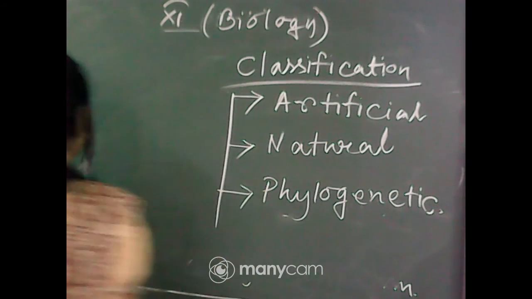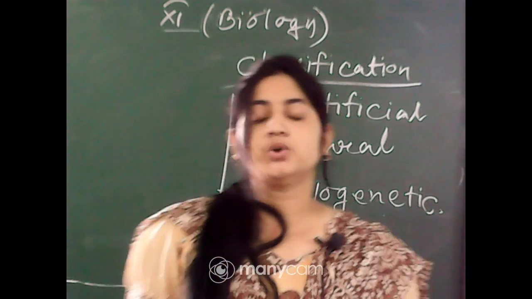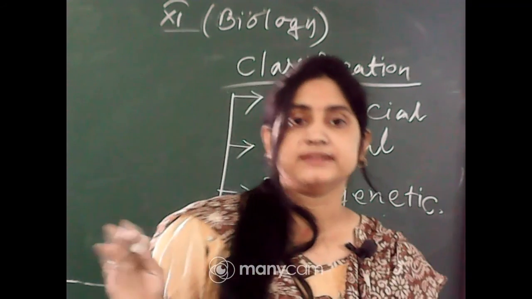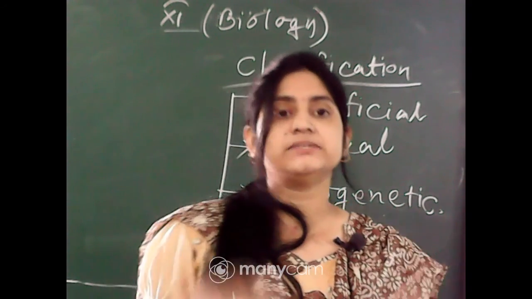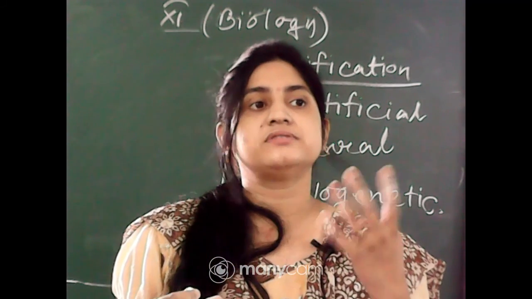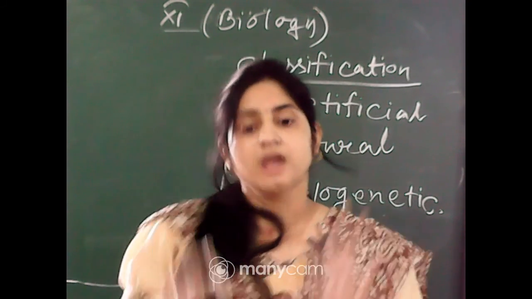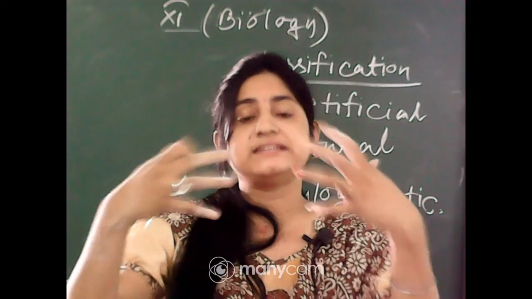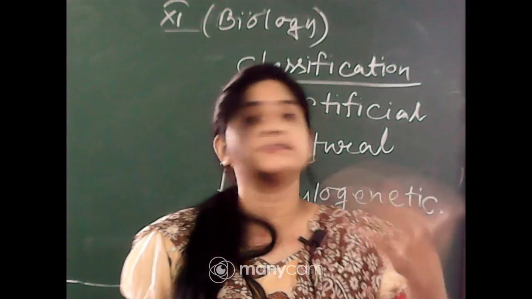So artificial classification means that it totally depends on the external morphological vegetative characteristics. What is it? When you first observe any animals, or you try to see the characteristics of different animals, the first thing you see is what is external, what is present on the outside of their body, not inside. Okay.